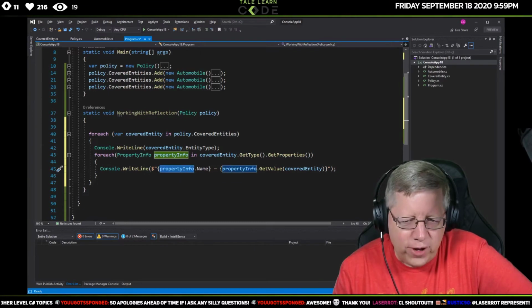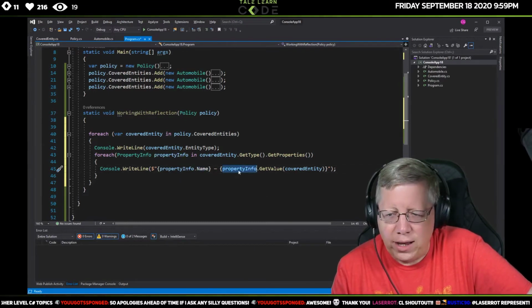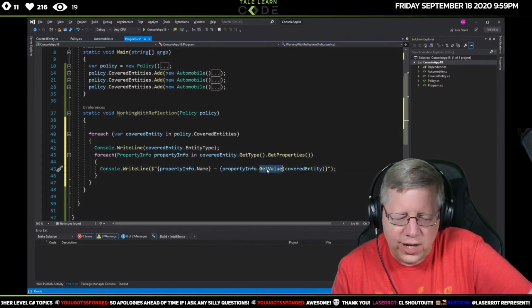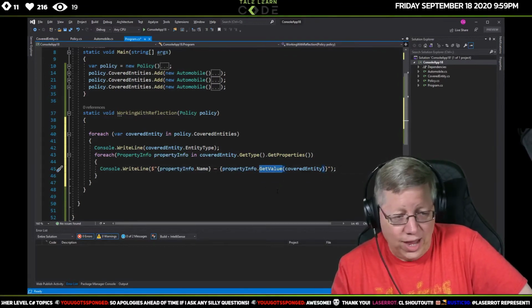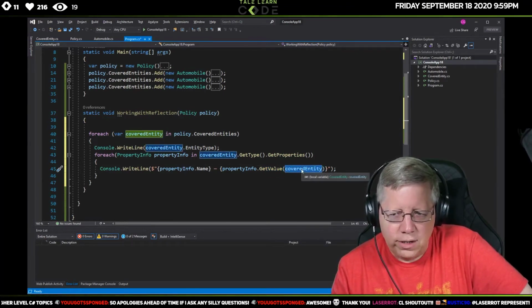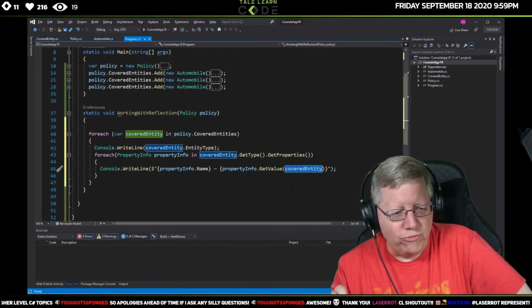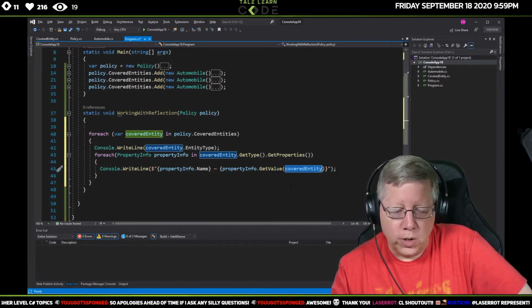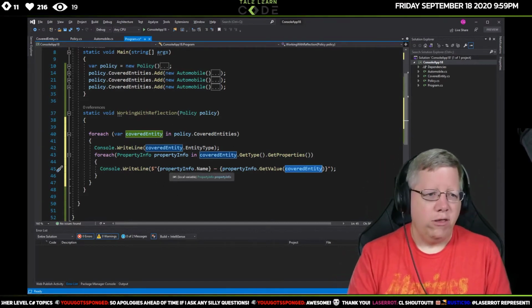With property info, one of the things I can get is the name. Then property info dot get value. It's a method, not a property, so I actually have to pass in the instance that I want to get the value from. And that's really all we need to do.